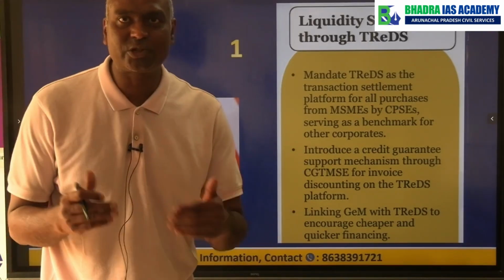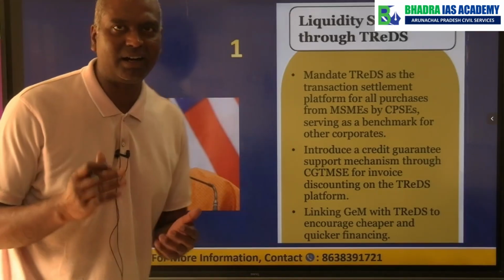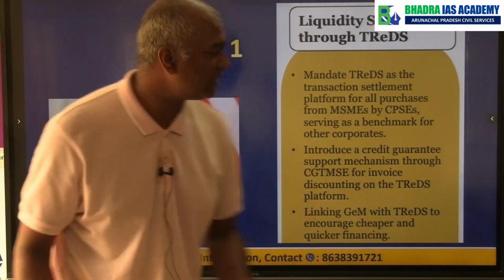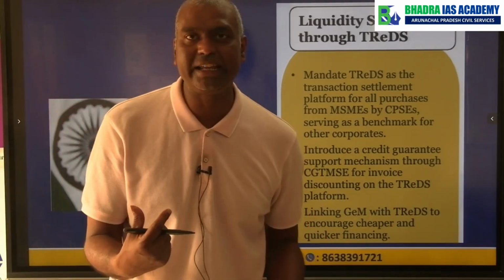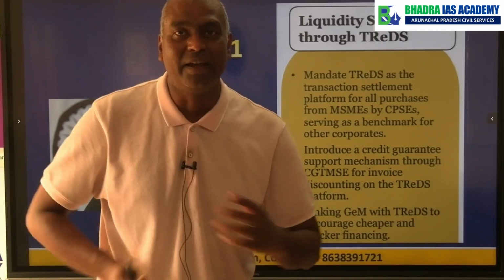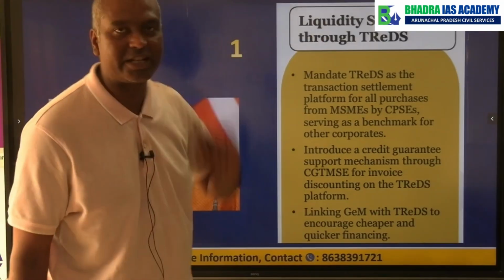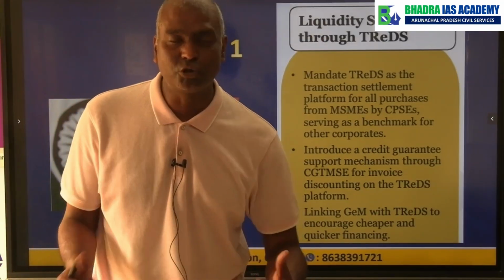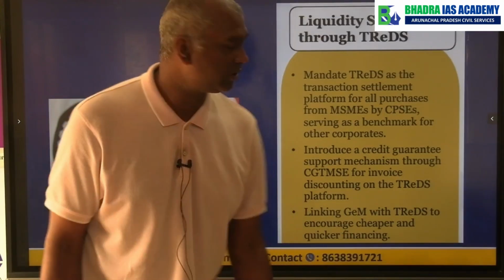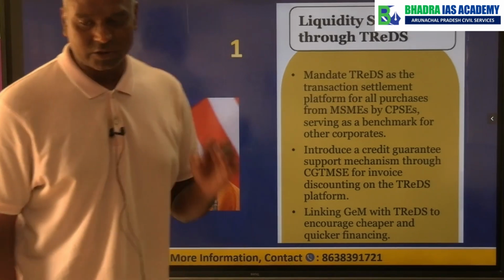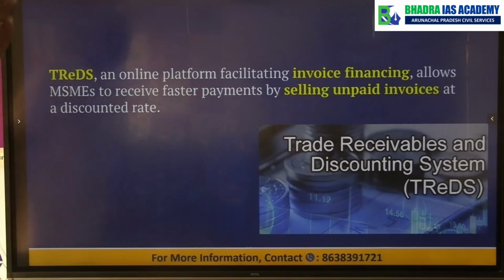Now what the government is trying to say, when MSMEs are selling their goods to public sector enterprises or any other departmentals, or any other sector where they are supposed to receive the money, there is a delay in receiving the money for their sales. In such a situation, the MSMEs do not have enough working capital. That is what they call liquidity. They don't have enough money in hand to deal with their purchase requirements, whatever. So now government has announced a scheme called TREDS. So what is this TREDS? How do you understand this?